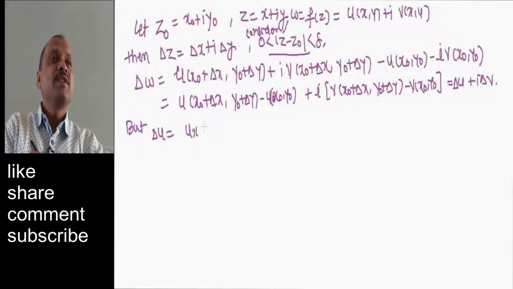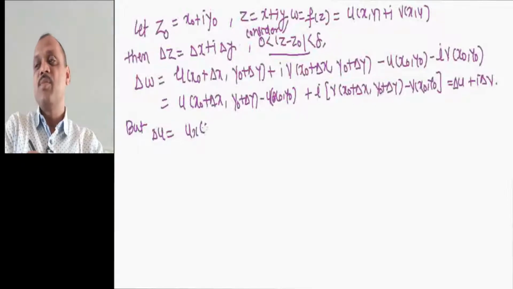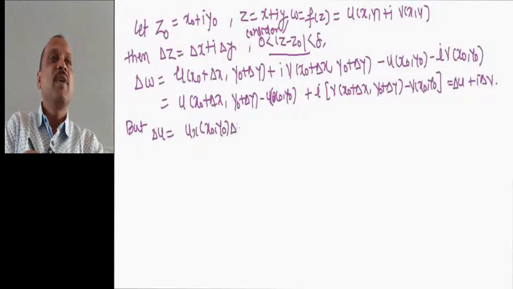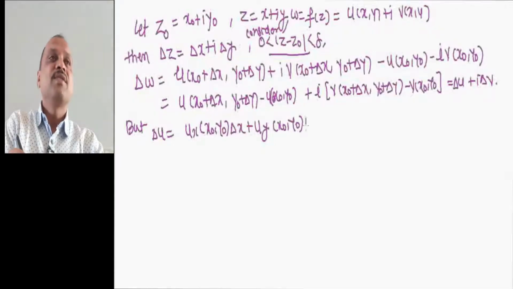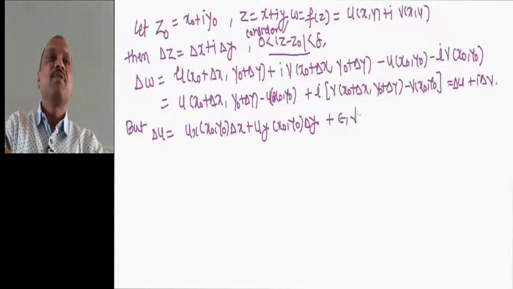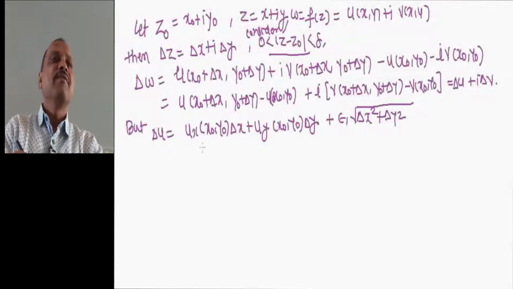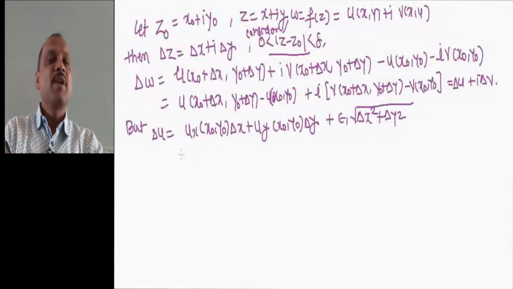So we write this as ux at the point x0 comma y0 into delta x, plus the derivative with respect to y at the point x0 comma y0 into delta y, plus epsilon 1 into under root of delta x square plus delta y square. This is the small increment whenever we take this derivative. This is due to Taylor's theorem. We can apply Taylor's theorem to calculate the first derivative.